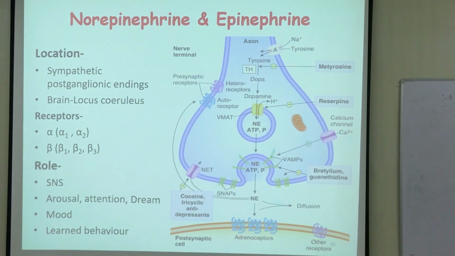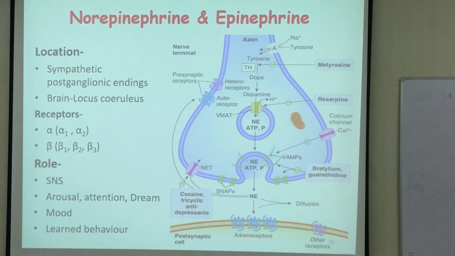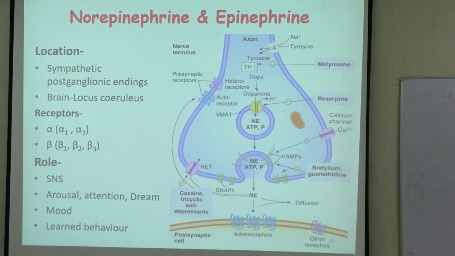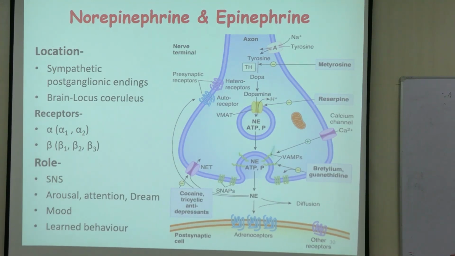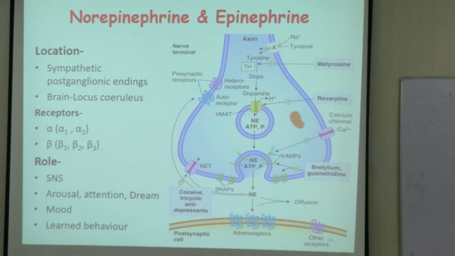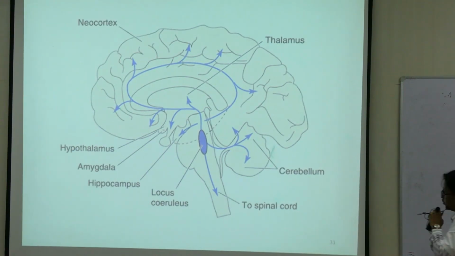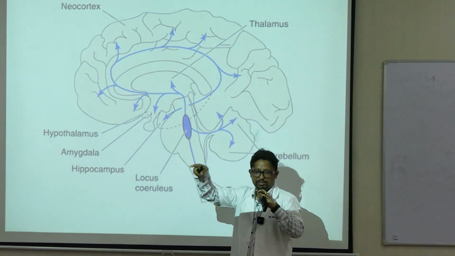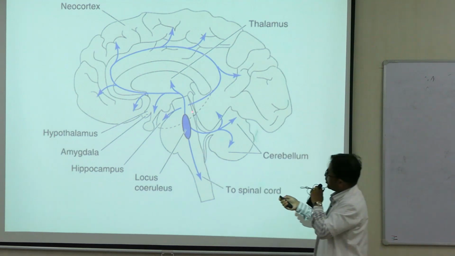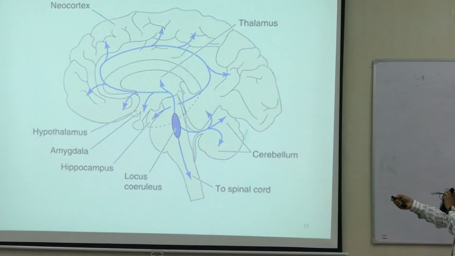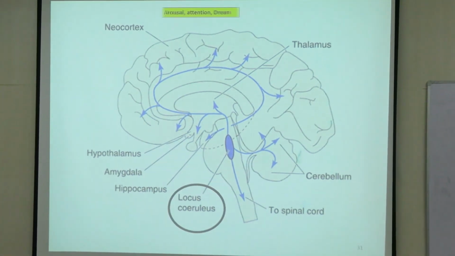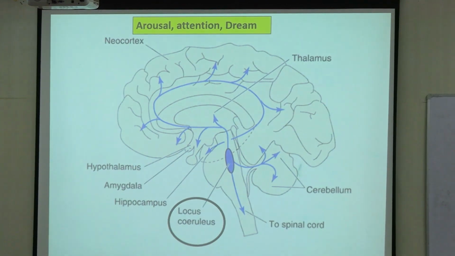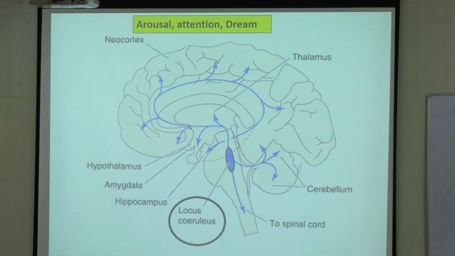Norepinephrine and epinephrine: one location where they are present is the sympathetic terminus of the organs. In the brain, the location where it is present is a nucleus called the locus ceruleus. This is a separate set of nuclei, present again in the same part, but it is different, and this also projects to the brain in this fashion. So what are its functions? The norepinephrine network in the brain is concerned with the function of arousal, that means a state of wakefulness.